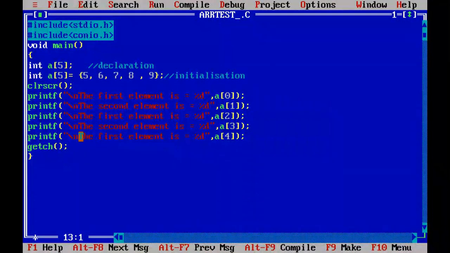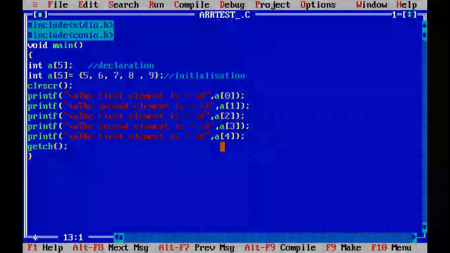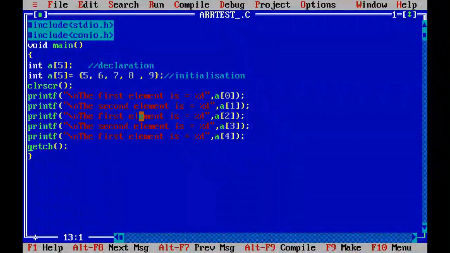Once I have initialized the values, then we cannot change them except in the program only. So you can see the indexes here: A0, A1, A2, A3, A4. When I execute this program, it will print the values accordingly. All the elements are separated by commas, and one thing you should always keep in mind: in this type of initialization you have to use curly braces, not parentheses, otherwise it will show an error.